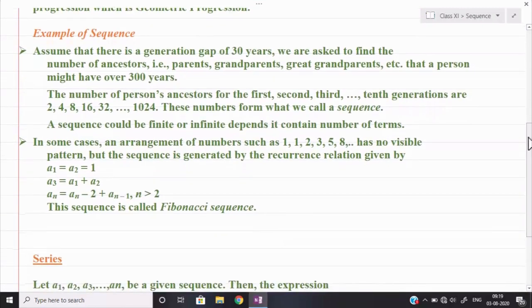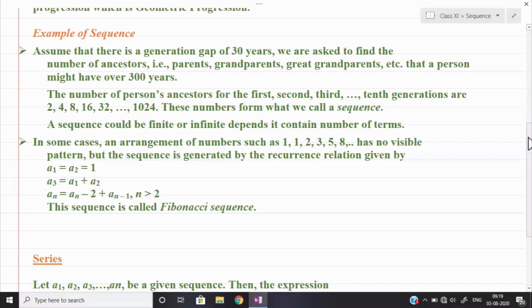Assume that there is a generation gap of 30 years between you and your father. Similarly, the gaps are maintained over the different generations. Now suppose I ask how many persons there are over 300 years. How shall we find out?